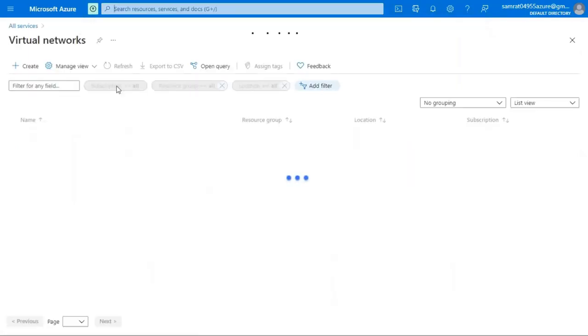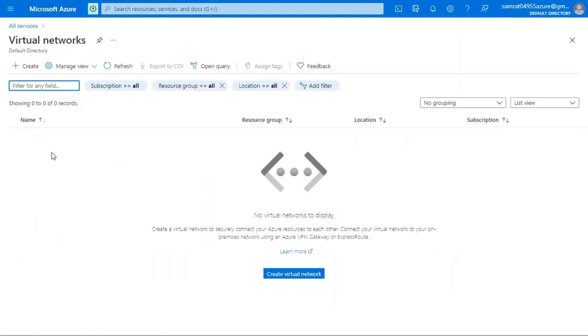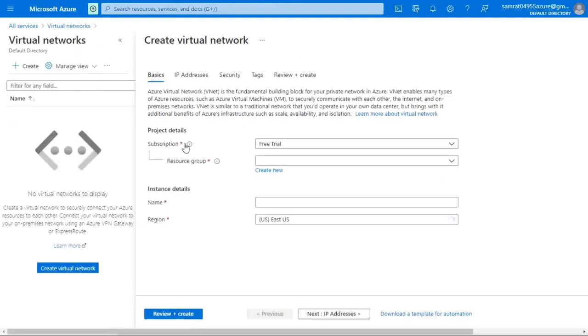Once you select Azure Virtual Network, you can see that we do not have any virtual network, so we have to create a new one. For creating a new virtual network, you have to click on Create. Once we click on Create virtual network, you can see in the Basics tab, under project details, the option called subscription. In the subscription, you can see that I am using the free trial account. You can also use pay-as-you-go pricing.